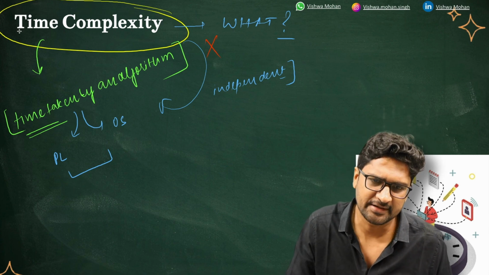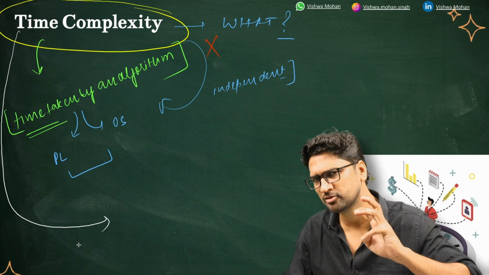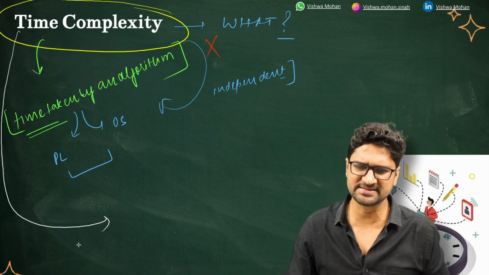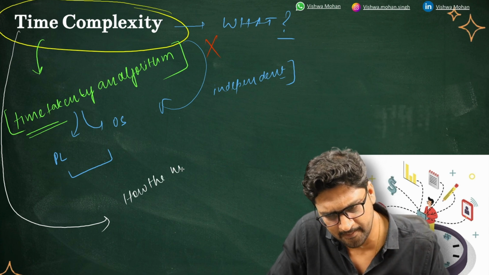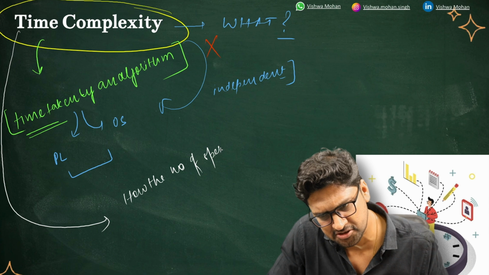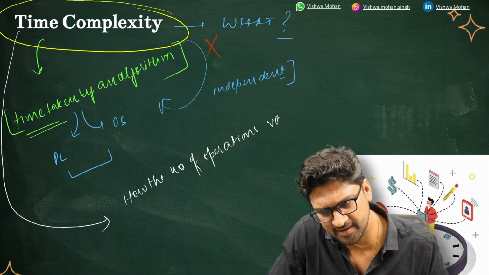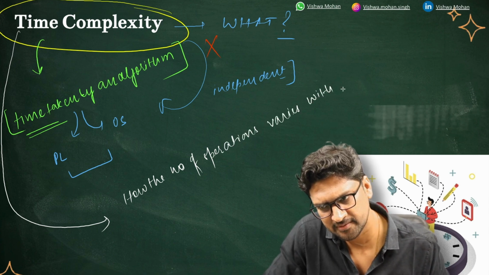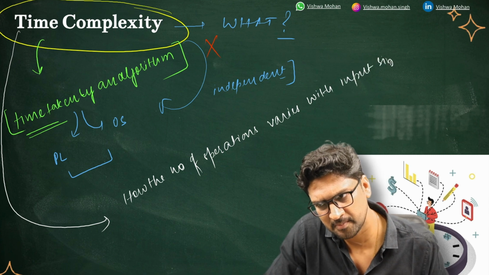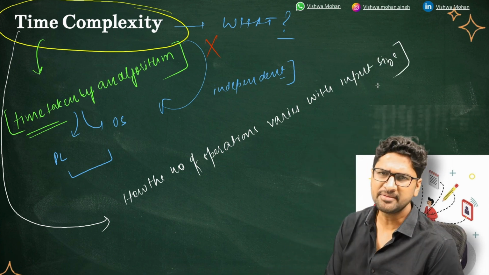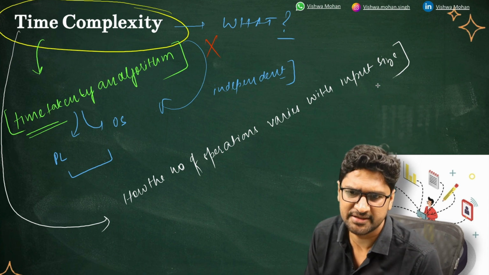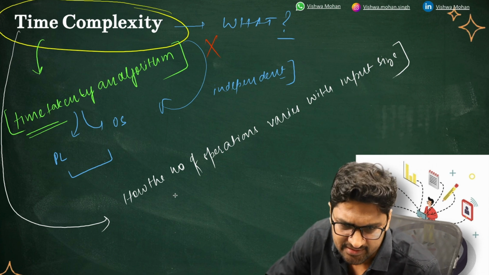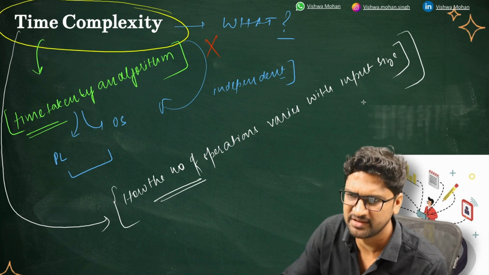So the real definition of the time complexity, I'll first define it and then I'll give you examples of how we go and find it. Time complexity is nothing but how the number of operations varies with input size. Time complexity says how your number of operations is varying with the input size, and that will define the time complexity of a problem. Let me help you with the help of an example.